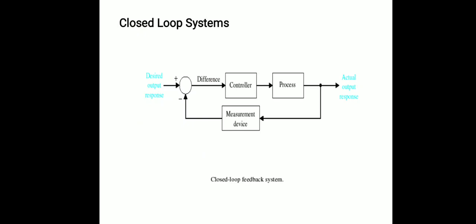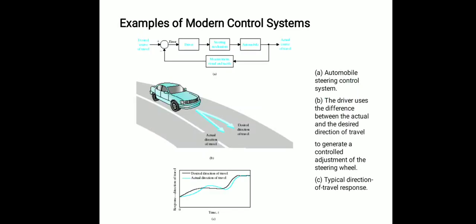In this block diagram we can see a reference input which is given to the error detector or summing point. The output of the error detector, the error signal, is given to the controller, and the controller takes the controlling action towards the process or plant to get the actual output response. There is also the measurement device or feedback element present in the closed loop feedback system.